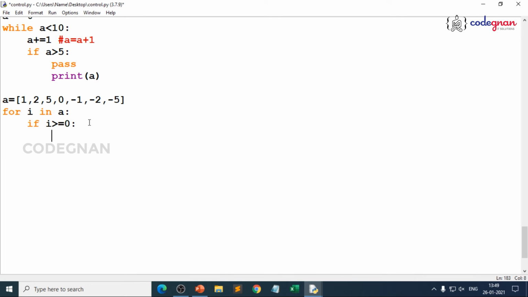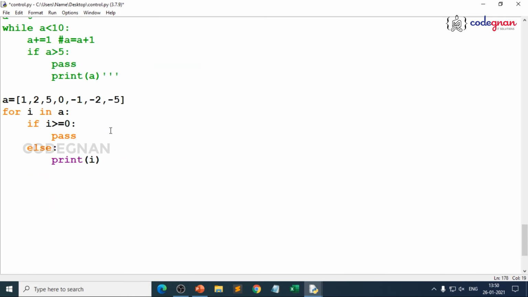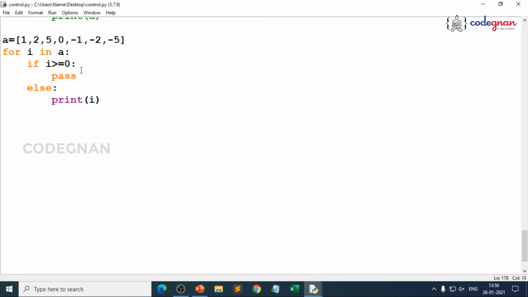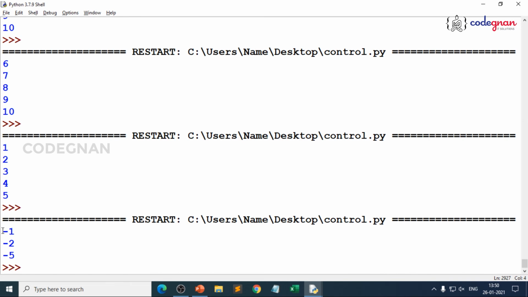But I wanted to see only negative numbers. Then what do you get? If you give pass here, then you can write an else block again here and give print of i. There you go. If you don't want to see the above output, you can just keep it in triple quotes and you see the difference now. You are going to get only negative numbers. What are negative numbers? -1, -2, -5, right?